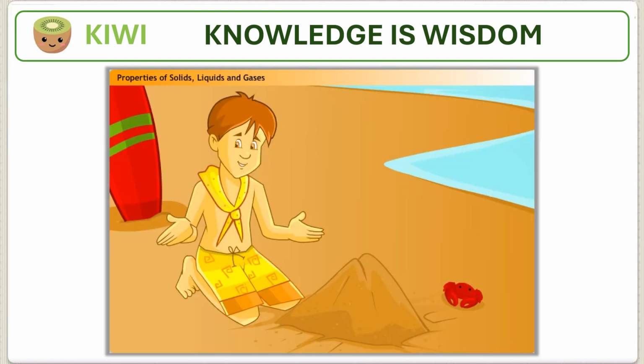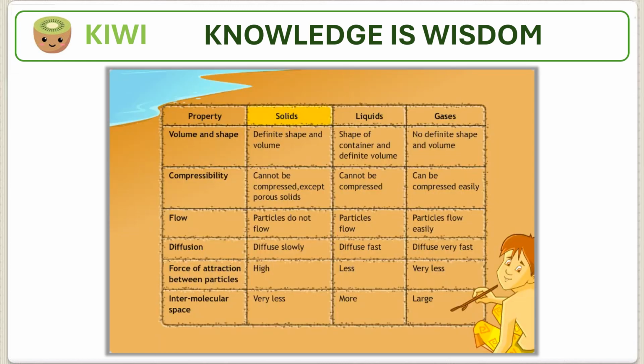Now I understand. Just let me summarize what you said. Solids: Solids have definite shape and volume, cannot be compressed except porous solids. Particles do not flow, diffuse slowly, high force of attraction between particles, very less intermolecular space.